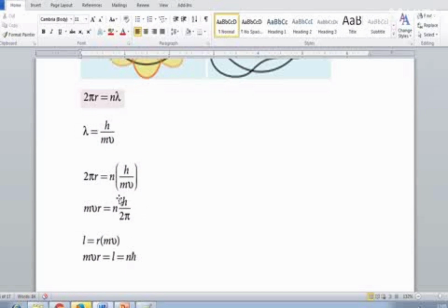Or you can write nh by 2 pi. We take this and bring it down, and bring mv here. So mvr equal to nh by 2 pi.